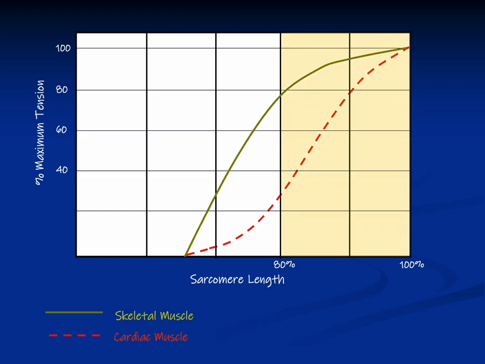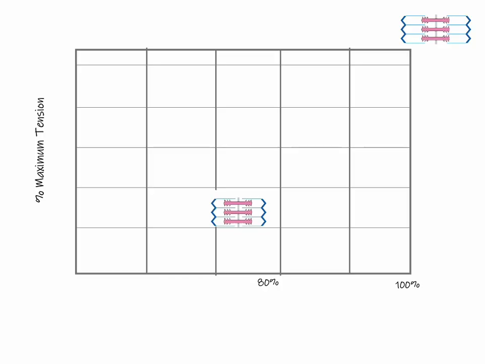And so what this demonstrates to us is that around this optimal length in skeletal muscle, we're typically contracting at a very high degree of tension, but with cardiac muscle, we actually see a much greater range of tension that may be created. And this is a normal range of tension that may be created under normal physiologic circumstances. So what we're going to do is adjust this graph somewhat to make it more useful for us with regards to evaluating cardiac function. We're going to take the top part of this graph and stretch this out.